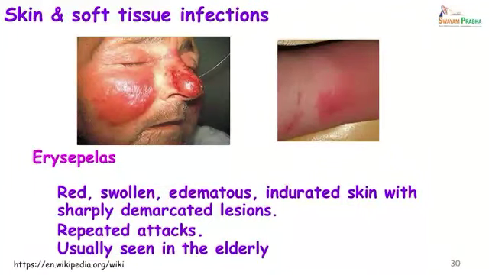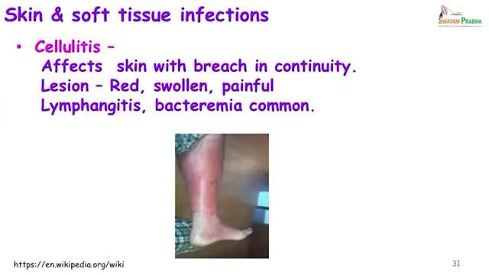Skin and soft tissue infections like erysipelas are known to occur in elderly patients. They present with red, swollen, edematous, indurated skin with sharply demarcated edges, and they are prone to repeated attacks. Cellulitis usually affects skin with a breach in continuity. The lesions are red, swollen and painful, and there is an accompanying lymphangitis and bacteremia is common.